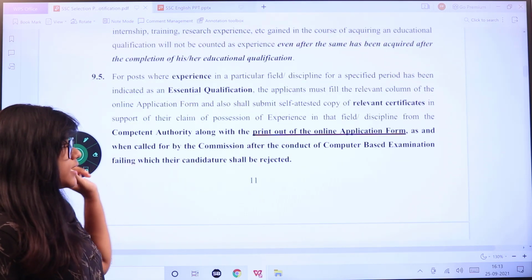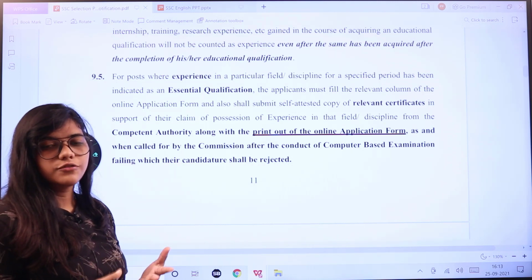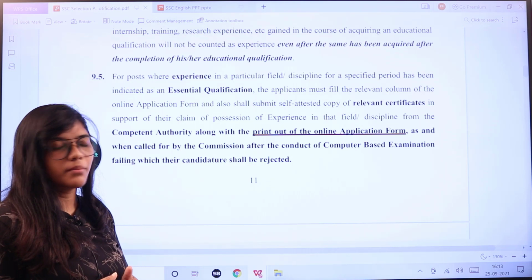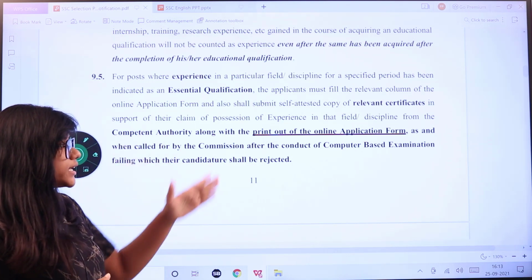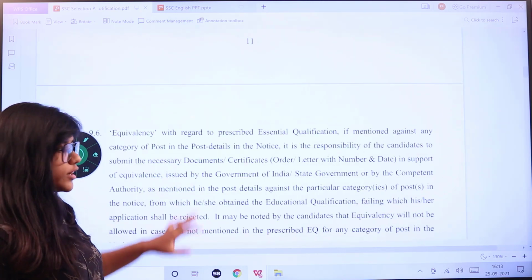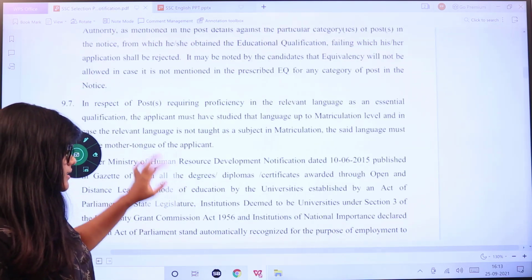Next is an important instruction. After filling and submitting your application, make sure that you print that application form out so that you can take it to the examination center, and in case you have not taken it, you will be rejected from taking up the examination.